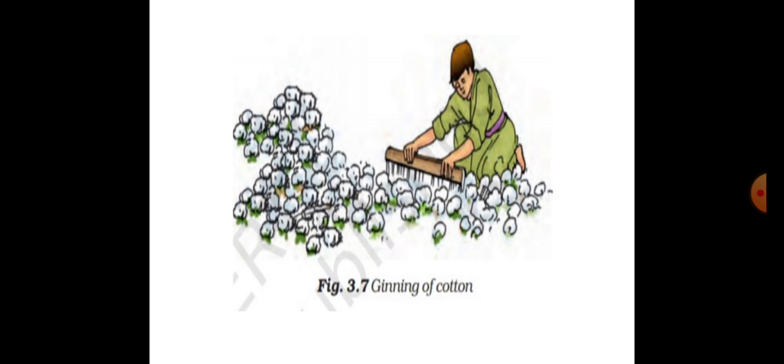After that, fibers are separated from the seed by a process called ginning. You can see the figure. The process is called ginning, and it is done manually, or nowadays by machine.